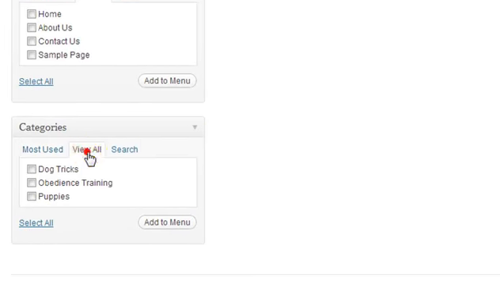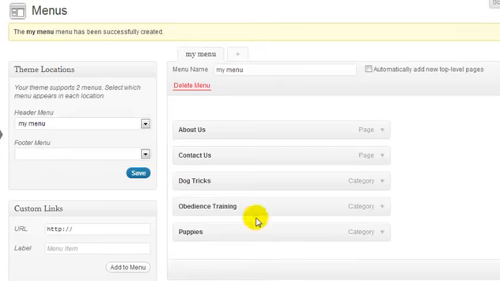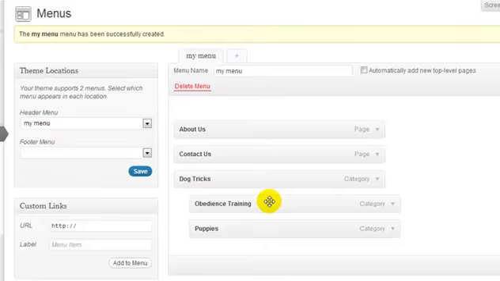And then we're going to view all categories, and we only have 3, so I'm going to put a check mark in them and click Add to Menu. And they're all here. If for some reason I wanted dog tricks to be the parent category, I can kind of make these child categories so that they would appear in a drop-down menu.